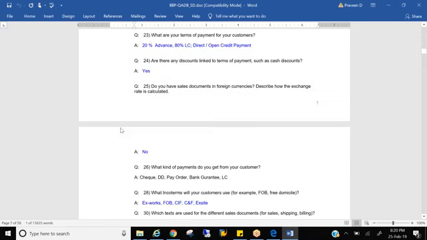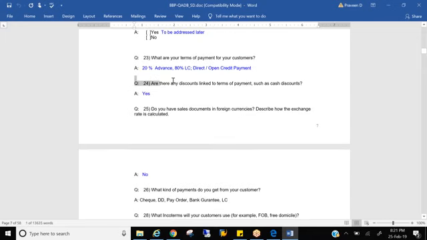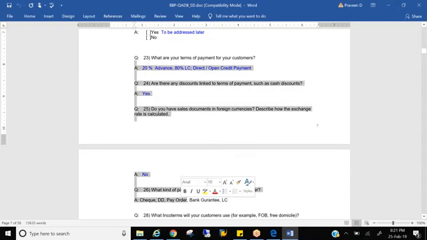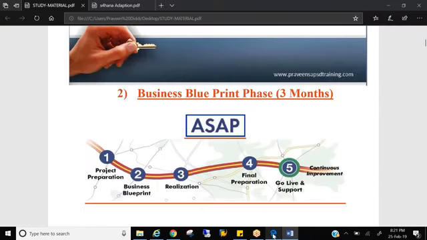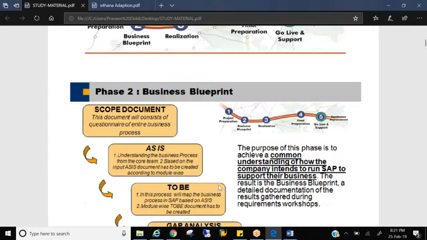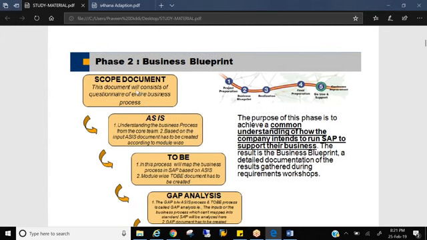If your question is wrong, your core user's answer is also wrong. Sometimes your question might be right, but his answer might be wrong, right? So how well you gather the requirements based on this QADB, your project's success depends on it. That's the reason this document consists of a questionnaire for the entire business process. How well you gather the requirements and demonstrate the scope decides how successful your project will be. So the scope document is very important. And how do you gather the requirements? That is through the question and answer DB.